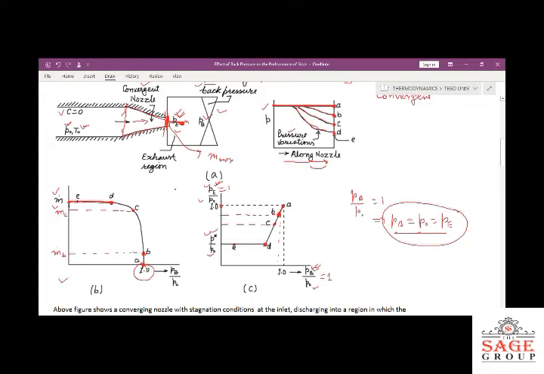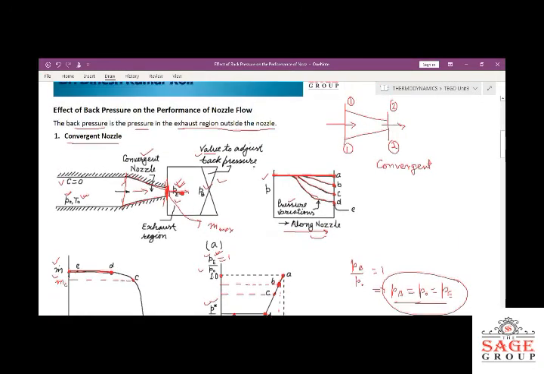So this graph concludes that for the converging nozzle, the critical condition exists at the throat of the nozzle, or at the exit portion, where we will get the maximum mass flow rate. So in this case, maximum mass flow rate can be achieved at the exit of this nozzle. Beyond that, if we further reduce the pressure, there is no change, and that point will lie outside the nozzle. So this case I have discussed.